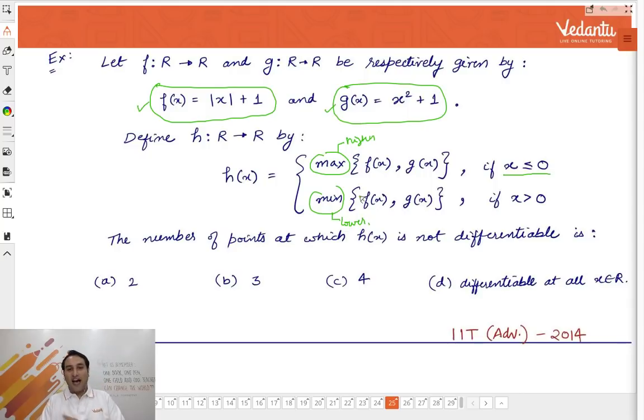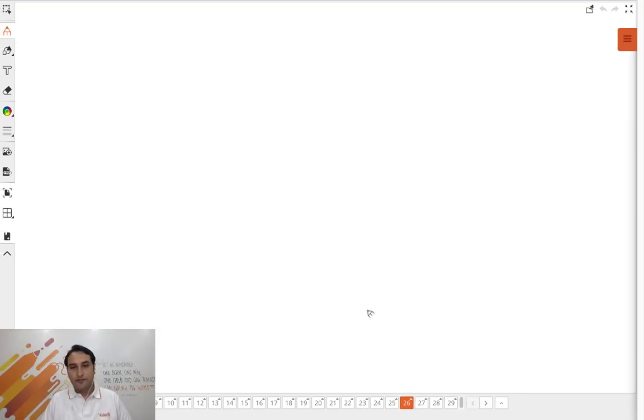Okay. I think the answer is B, but let's do it very simply. ठीक है? चलो करते हैं. Note कर लेना problem, all of you. Answer is B, guys. Let's do it quickly. देखो क्या करना है अपने को? The functions, let me write the functions again. The function was f of x was mod of x plus 1 and g of x was x square plus 1. सबसे पहले तो let's plot its graph, which is very simple graph.